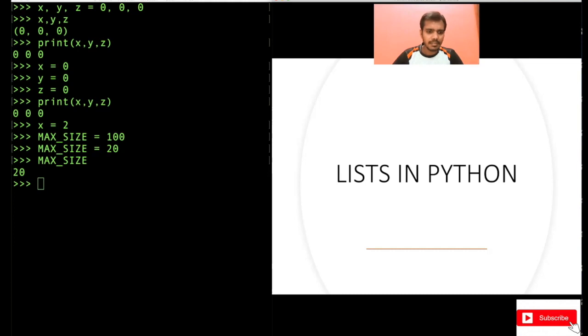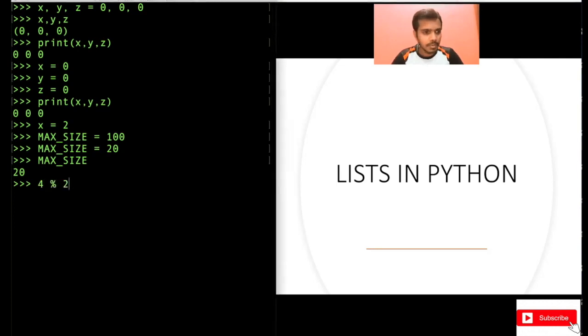And I think one thing I forgot to tell you is that there is one more operator called the modulus operator. So that is 4 modulo 2, this is 0. So what the modulo operator is, when you divide something, you get a remainder also, right? When you do some division, you get a quotient and a remainder. Now the quotient is 4 by 2. That gives you the quotient, which you get when you are doing basic division on pen and paper. There you have the quotient and remainder.